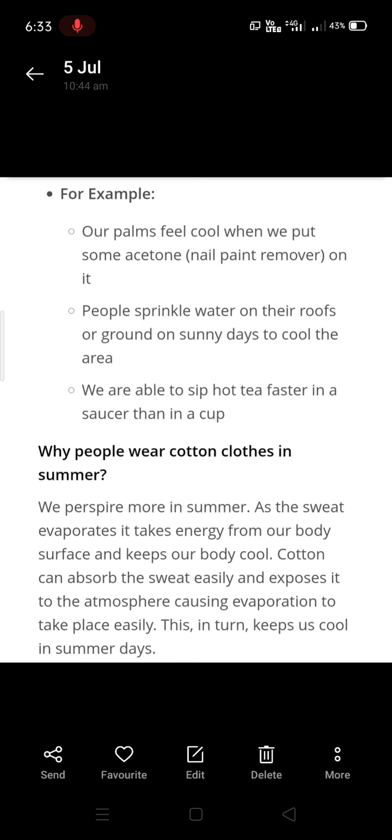People sprinkle water on the roofs or ground on sunny days to cool the area. We are also able to sip hot tea faster in a saucer than in a cup. And why do people wear cotton clothes in summer? Because we perspire more, means we sweat more. As the sweat evaporates, it takes energy from our body surface and keeps our body cool. Cotton can absorb sweat easily and expose it to the atmosphere, causing evaporation to take place. This in turn keeps us cool on summer days.